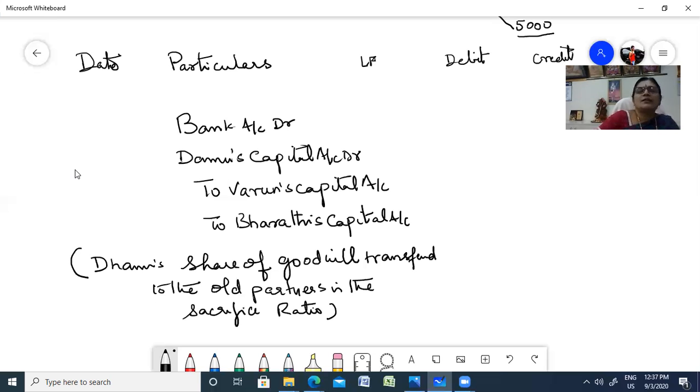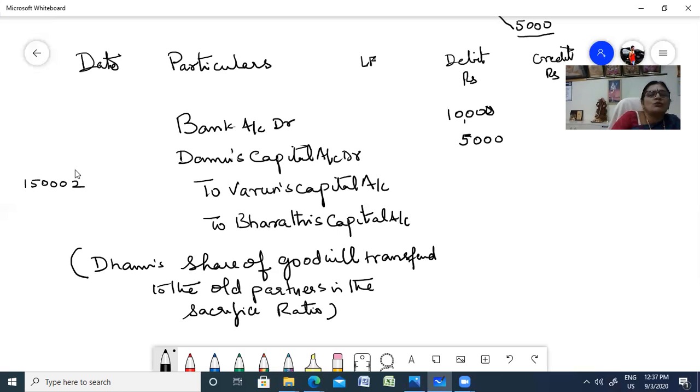Now let us see the amounts. To the bank he is depositing 10,000. Of course, everything is in rupees, so don't forget to mention that. Damu is bringing in 10,000 and then 5,000, which is totally 15,000. How are you going to share this? 15,000 in the sacrifice ratio 2 is to 1.